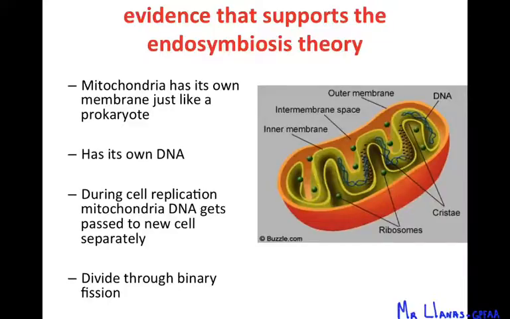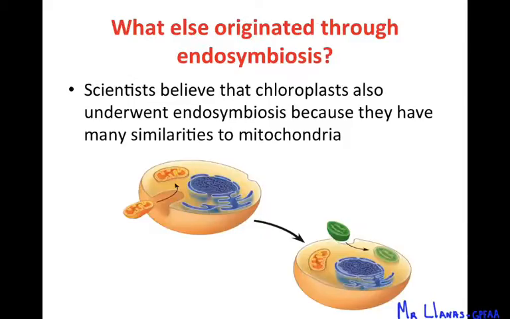So they have a double membrane, they have their own DNA, and they divide through binary fission. Those are three pieces of information that are used to support this theory, and you need to know those. You need to remember that it has a double membrane, it divides through binary fission, and it has its own DNA. Those are the three pieces of evidence that we need to remember about this.